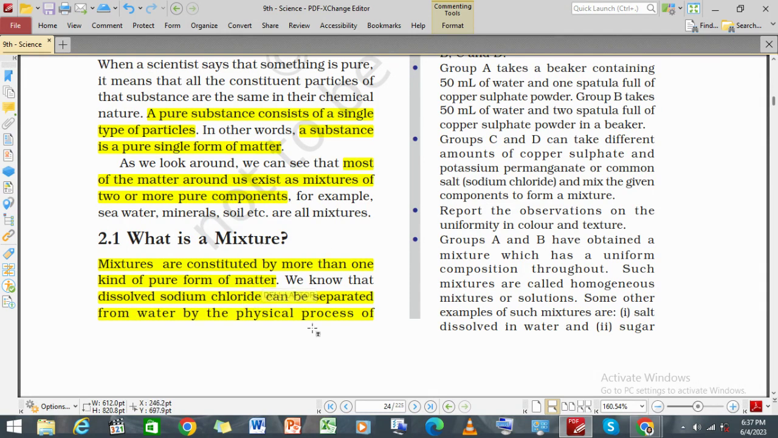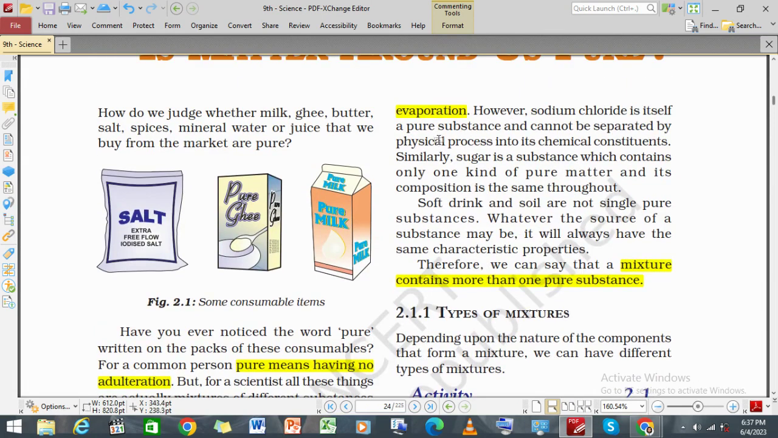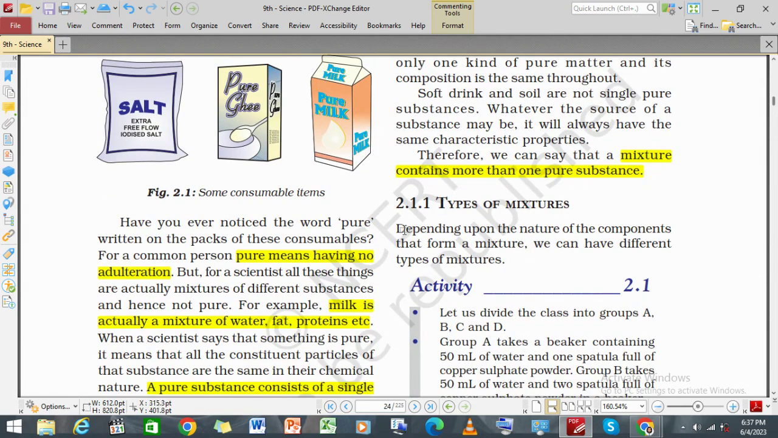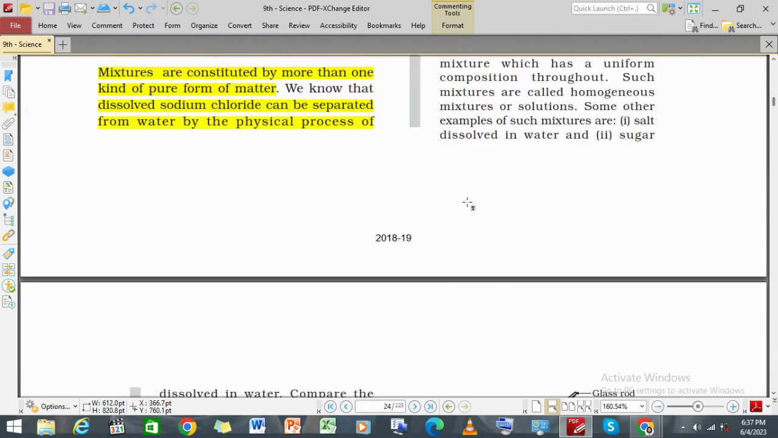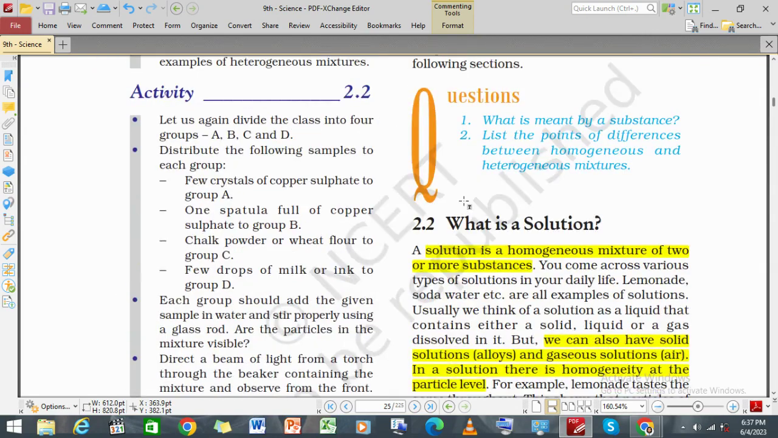Dissolve, that is, if we take the example of dissolving NaCl, that is sodium chloride, we'll get sodium and chloride. It is a mixture of sodium and chloride, which we get by the process of evaporation. And the mixture contains more than one pure substance. All right. Now, let's move forward to the types of mixtures.